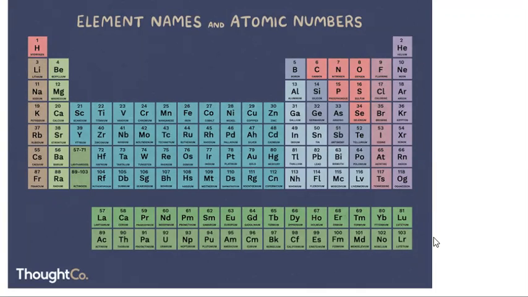If any element has atomic number 6, it means in its nucleus there are 6 protons. So this particular atom that contains 6 protons in its nucleus is called carbon. It means atomic number makes each element different from the other.